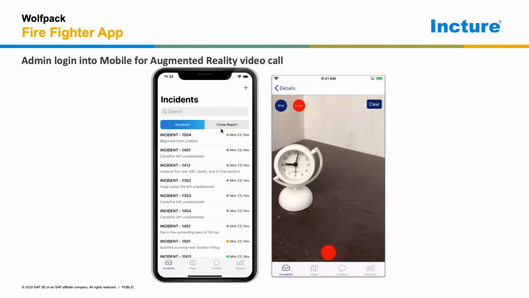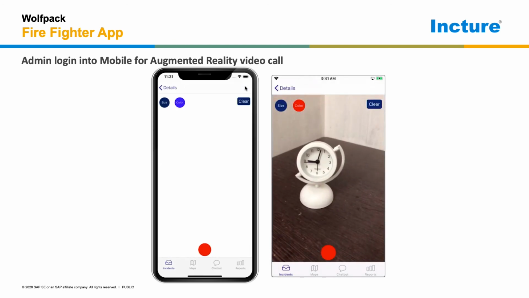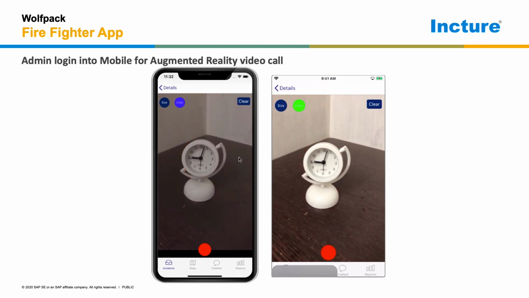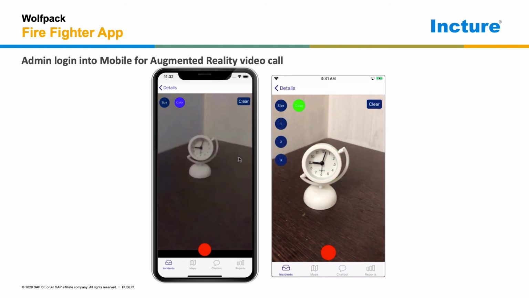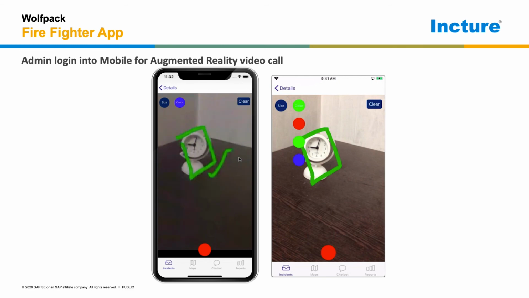In case of any details needed, Leo can initiate an augmented reality call to the person who reported the issue to discuss and have an annotation based video call. Understand the issue better. In summary, we hope that the Firefighter app can assist citizens and authorities of Australia reduce bushfires and reduce environmental impact of bushfires.